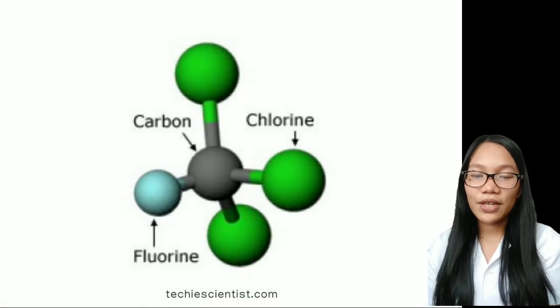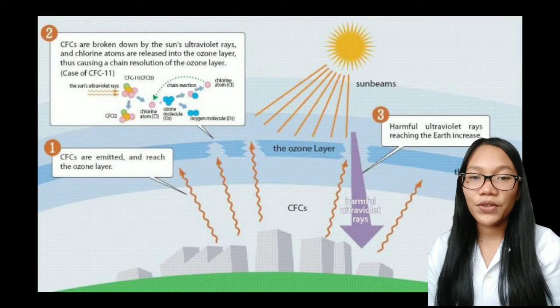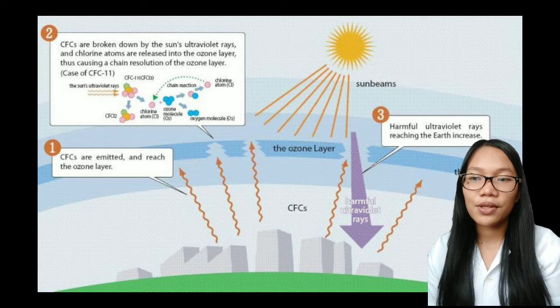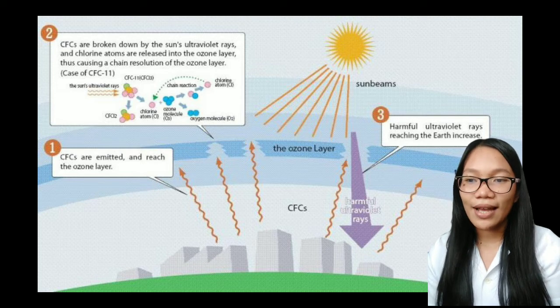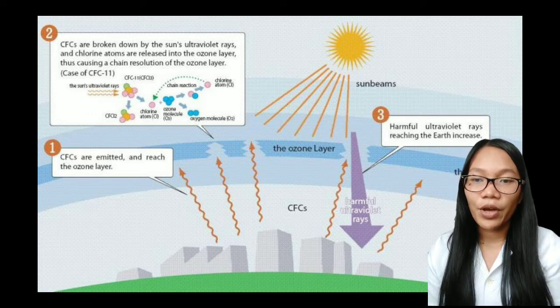Next is the CFC or chlorofluorocarbon. Fluorinated gases are present in the atmosphere only because of human activities. They find use in place of CFC or chlorofluorocarbon and HCFC or hydrochlorofluorocarbons. They stay in the atmosphere for a long time. These are the most impactful among the greenhouse gases as they have a high capacity for trapping heat. Once released, they mix with the air and spread all over, very far away from their source.